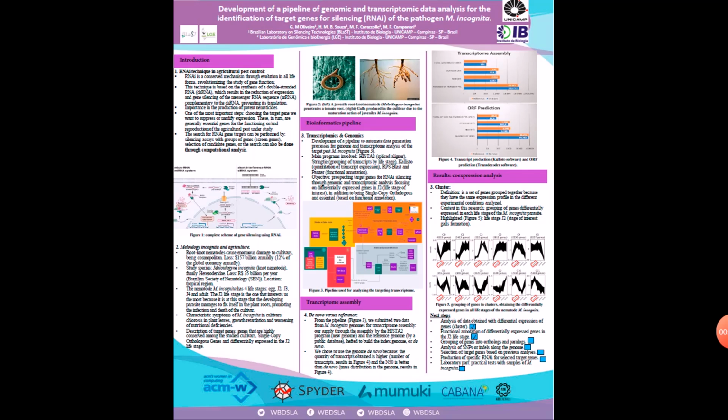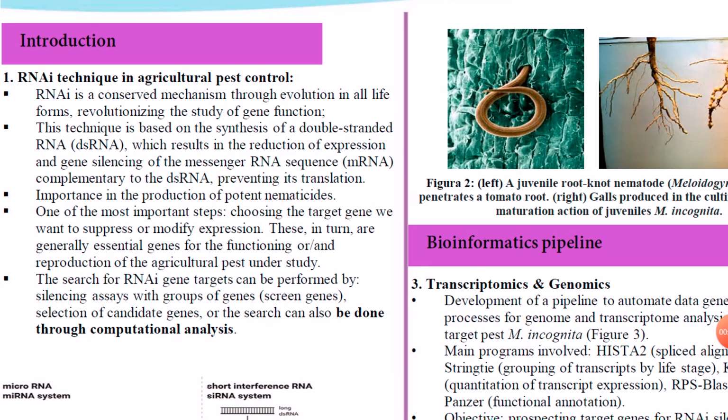for the Identification of Target Genes for Silencing, RNAi, of the pathogen M. incognita. Well, in my research, as evidenced by the title, we use the gene silencing technique employed by RNAi interference technology. Nowadays this mechanism has been used a lot, as it is conserved by evolution in other life forms, to control agricultural pests through the knockdown of essential genes in the parasite.